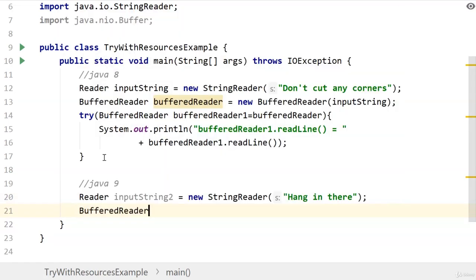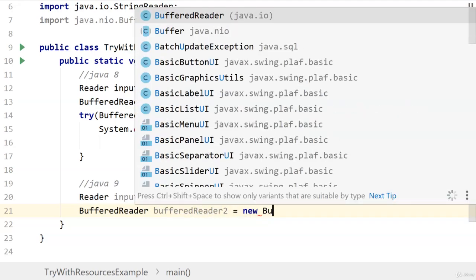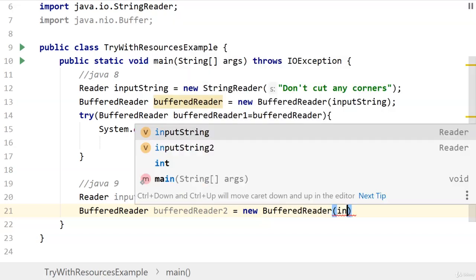And BufferedReader bufferedReader2 is equal to new BufferedReader and inputString2.